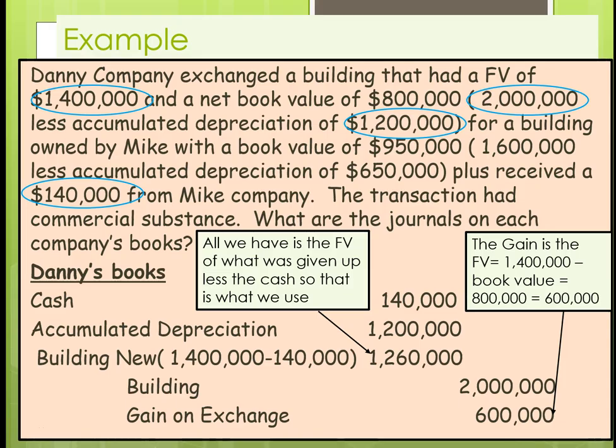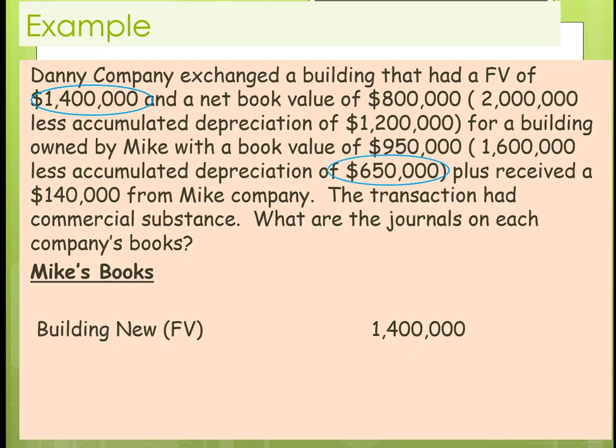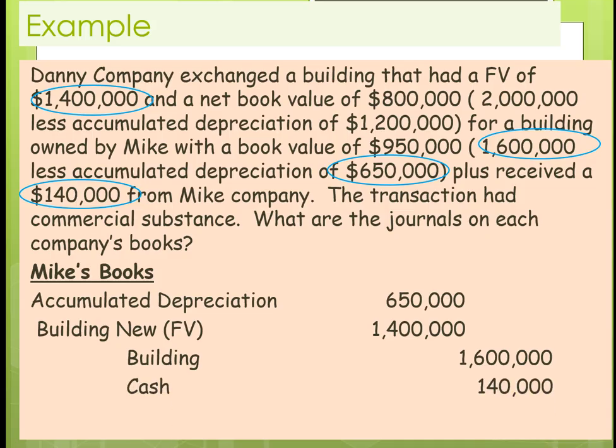Now, let's take a look at Mike's books and see what this looks like. All right, here's Mike. What did he do first? He's got to figure out what's the value of the new building. $1.4 million. Now he has to take his old building off the books. Book the cash, and now we can determine the gain. Now, I'm going to show you another way of getting that 310 gain to make sure you did it correctly on the next one, when we're going to look at a problem that lacks commercial substance, which means we have to defer the gain.